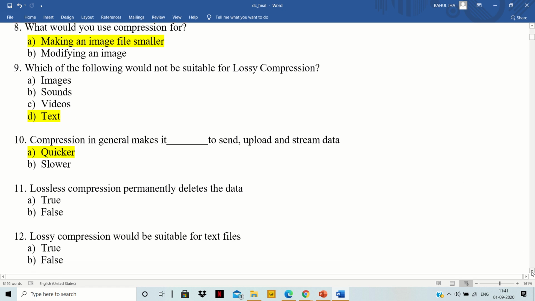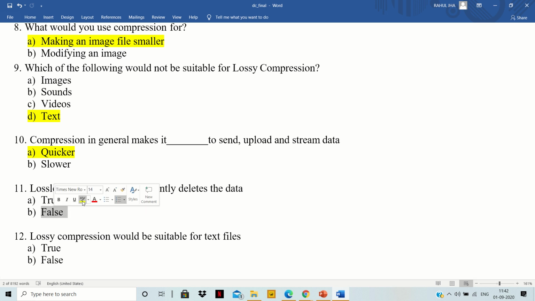11th, lossless compression permanently deletes the data. Our options are A, true, B, false. This is a completely wrong statement, because in the case of lossless compression, we can compress and again decompress the data. We have the capability of getting the previous data again, which was originally present. So this is a completely wrong statement. The right answer will be B, which is false.